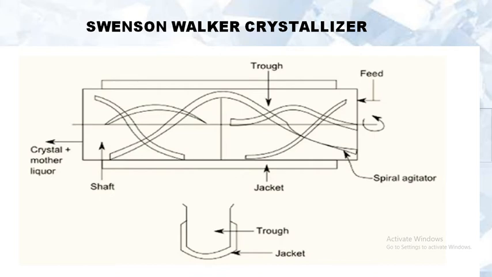Counter current means in the opposite direction, counter current to the solution. Sometimes an extra amount of water is introduced into certain sections of the trough to control crystal size.